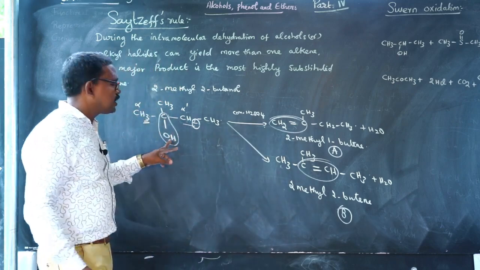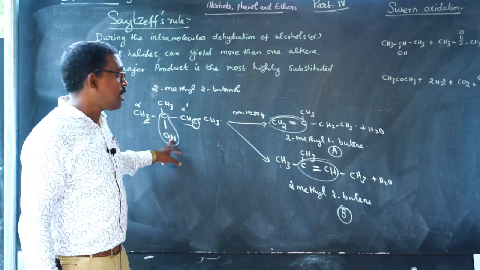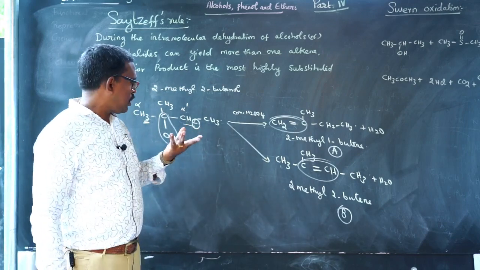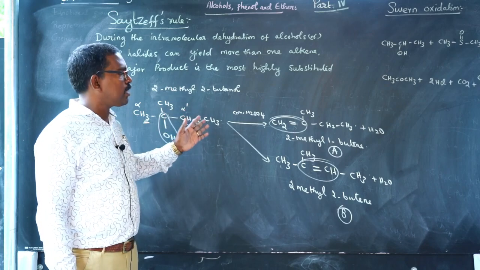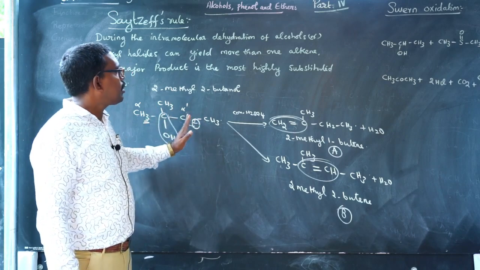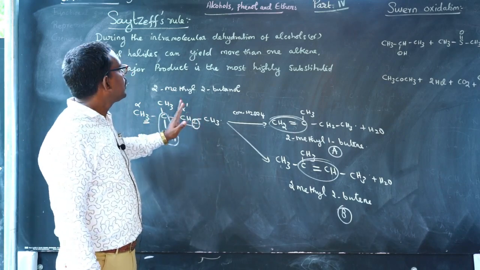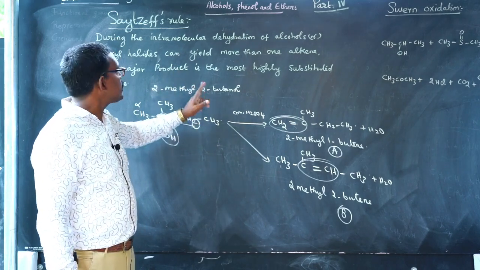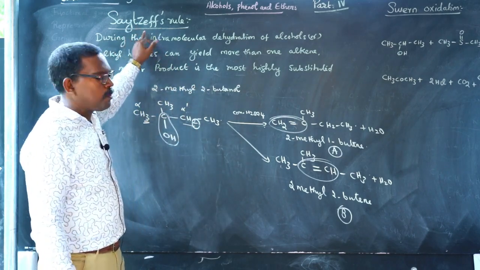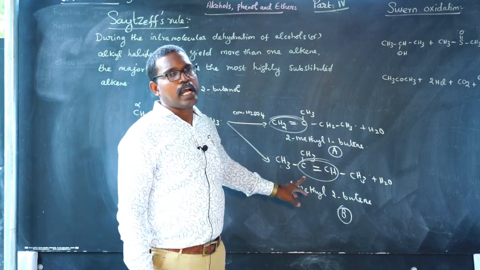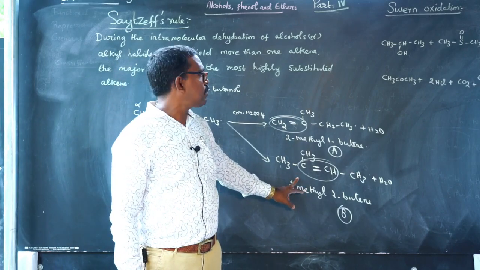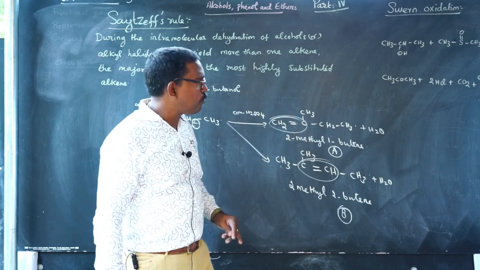Instead of alcohol, you can write an alkyl halide, or any organic compound of this type. The major product prediction is based on the Saytzeff rule. We look at the highly substituted olefin, and this highly substituted olefin is the major product. This is the Saytzeff rule.